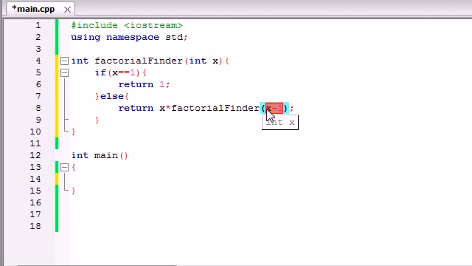I don't even know how to say it. I'm not a mathematician. But anyways, what it's going to say is, I'm going to call 5 factorial 4. Well, what's the value of that? I don't know. The value of that is 4 factorial 3.